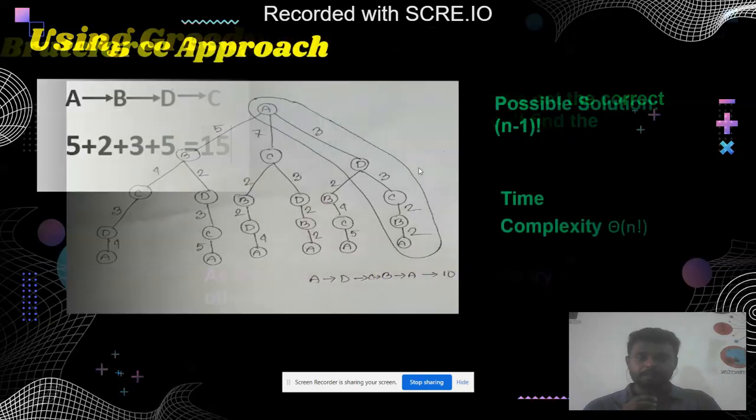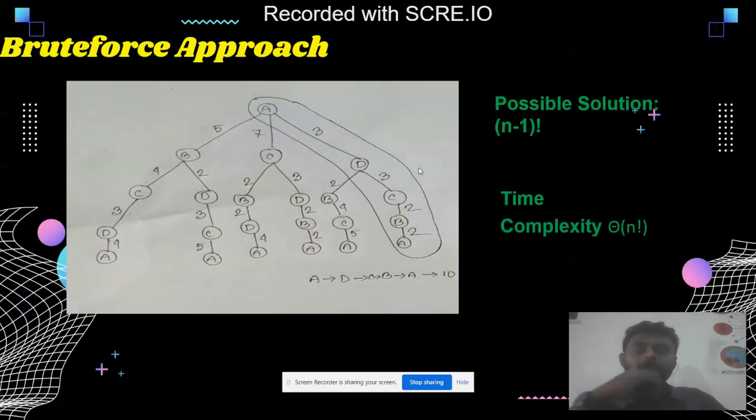Let's see the brute force approach first. What is basically brute force approach? Brute force approach works on every possible solution. Let's see, A is the starting node. Then we can go to B, C, D. From B we can go to C or D. From C we can go to D, and then we will return back to A. That means we'll return to the node where we started.